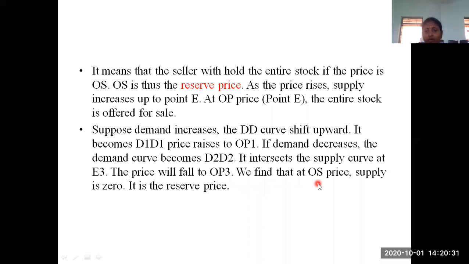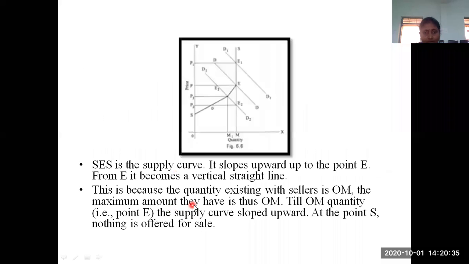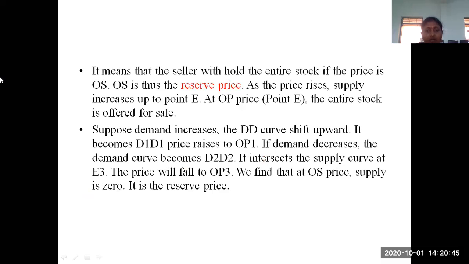We find that at OS price, supply is 0. Again, I will go to the previous one. Already I have explained that at OS the supply is 0. No quantity is offered at this price. So that is why that OS price is called the reserve price. So this is the total explanation of price determination for goods. Which type of goods? Non-perishable goods in the very short period.